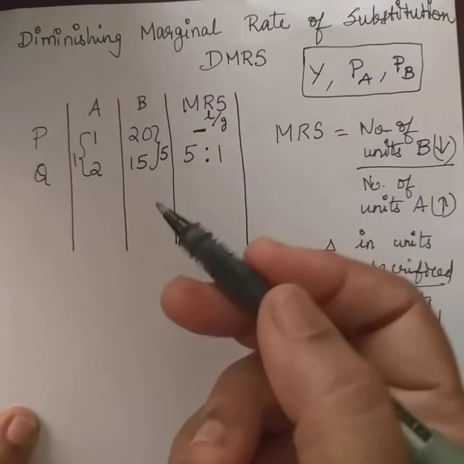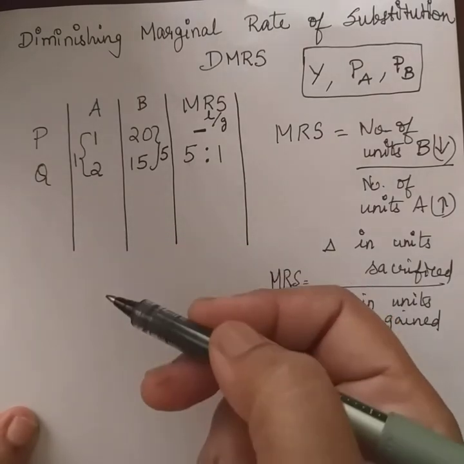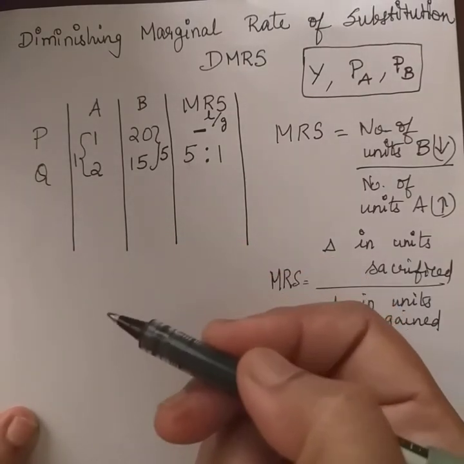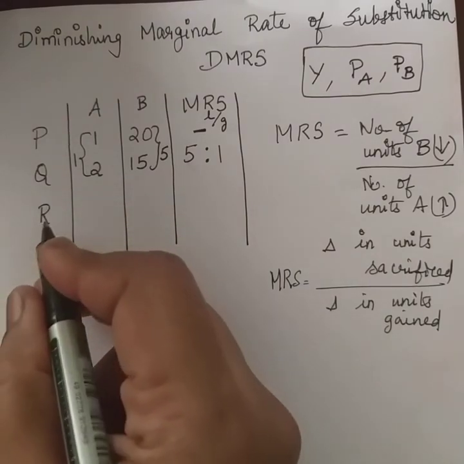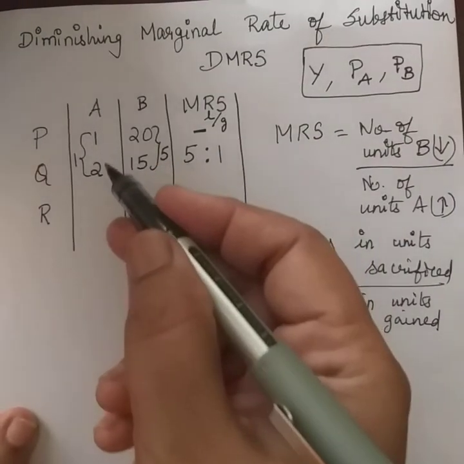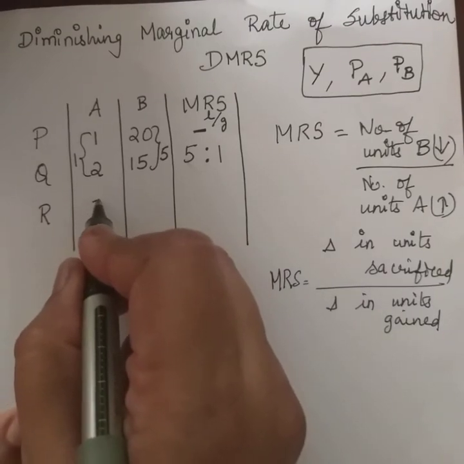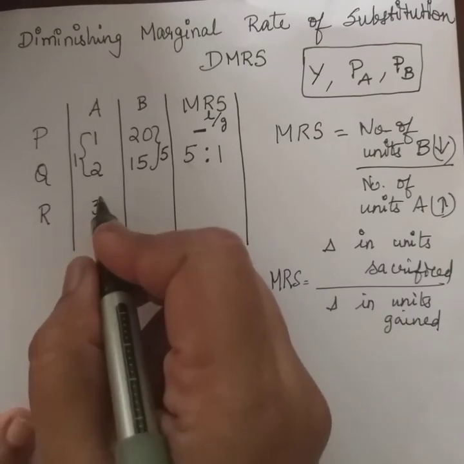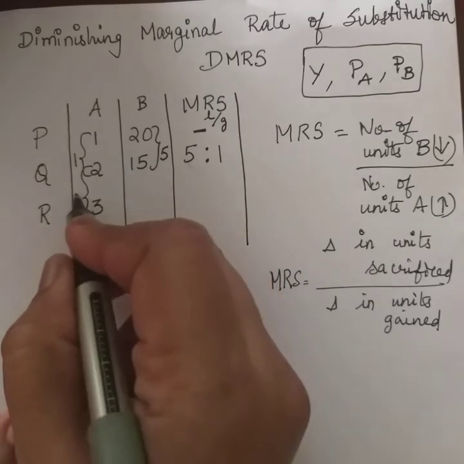Now, let us assume the consumer wants to move on to another combination, namely R. And over here, once more, let's assume the person is still not happy with the number of apples and wishes to have another unit of apple.